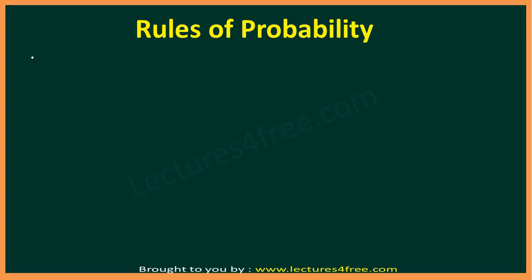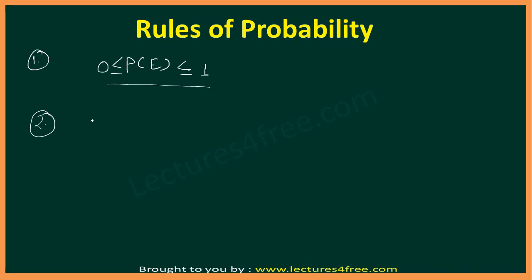Okay, so rule number 1 is, for any event, probability will always be greater than or equal to 0, and it should be less than or equal to 1. Probability will always be between 0 and 1. So suppose in any question probability is asked, and there is an option which is not in the range 0 to 1, then definitely that will be the wrong answer.